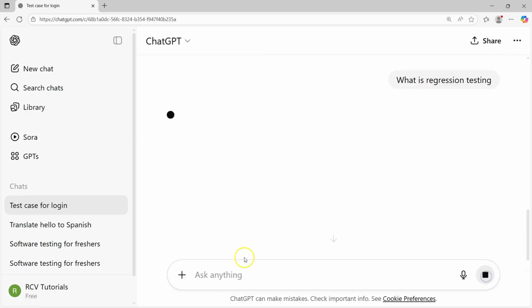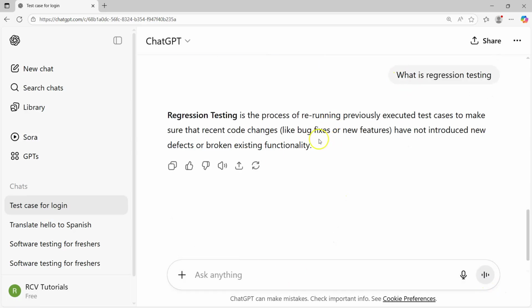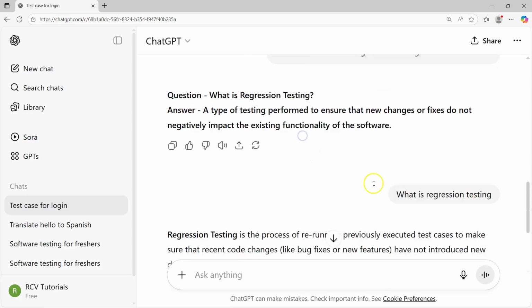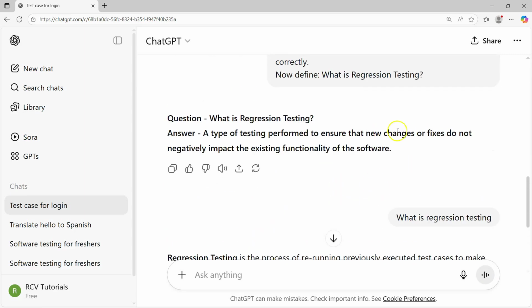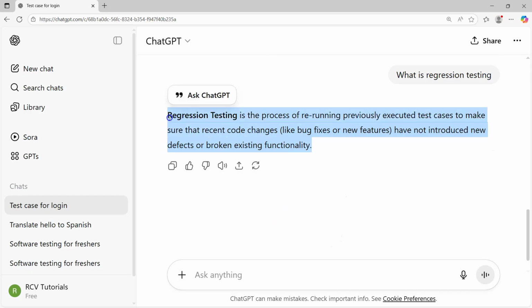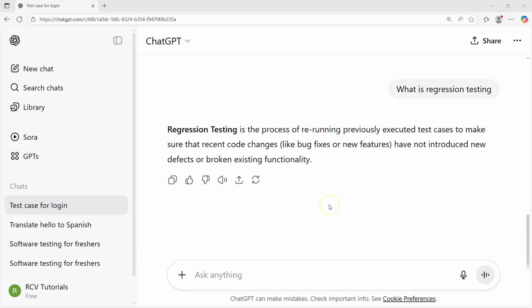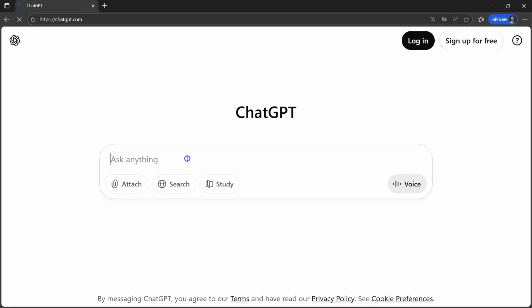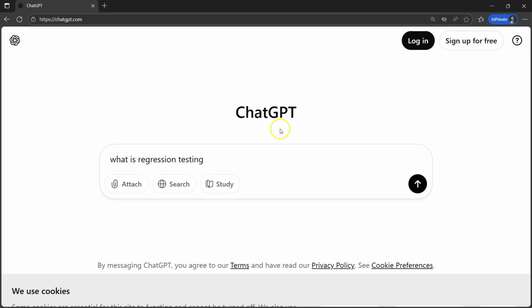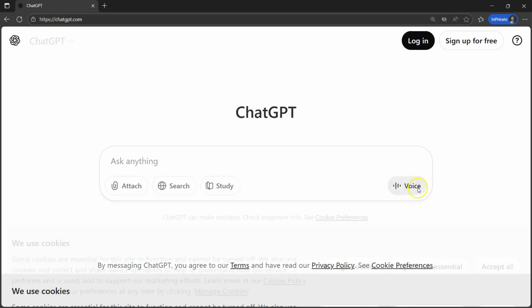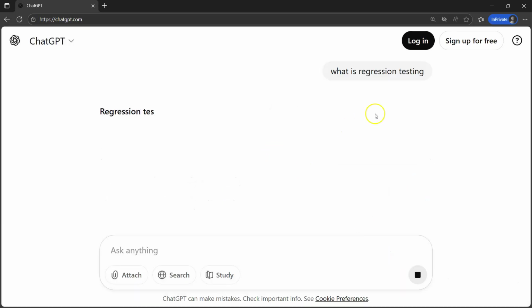If I just send "what is regression testing", this time, because it is maintaining the context, there are still very few lines here. But if I open a new private window and ask what is regression testing, I am not logged in, I am just asking this on ChatGPT, same question, but here I have asked in general without providing any examples and context.